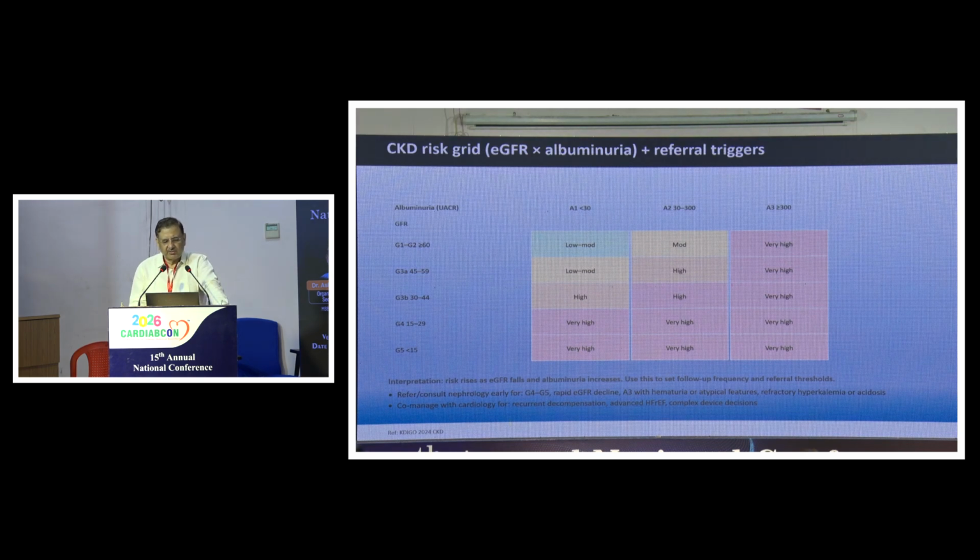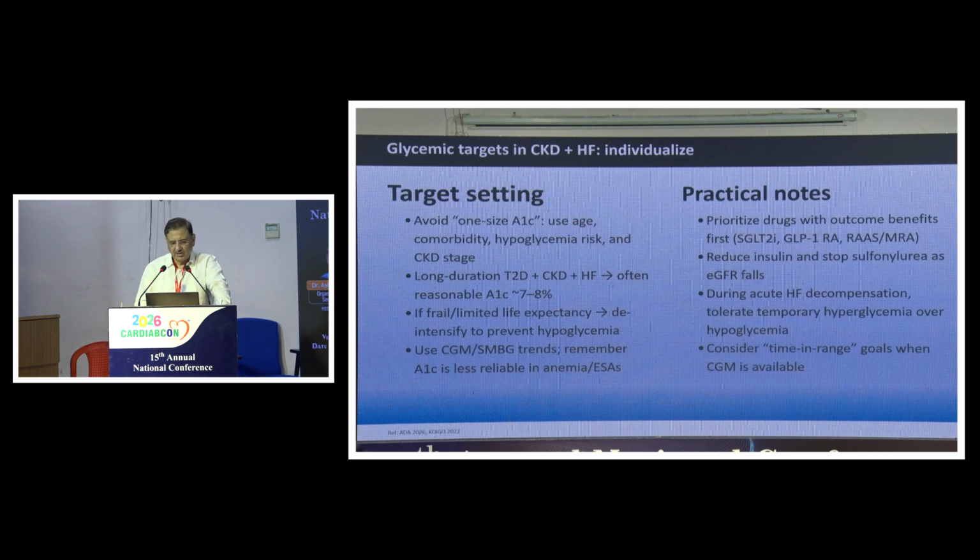Not only the eGFR but also the level of albuminuria will decide the risk status of the patient. Target setting: we cannot go for the HbA1c target of less than 7 because we can land up with critical hyperglycemias and frequent episodes. So here the proper target we should consider is achieving a target of 7 to 8% without causing hypoglycemia, and we have to use SMBG or CGM in this patient so that the hyperglycemia is less, and prioritize